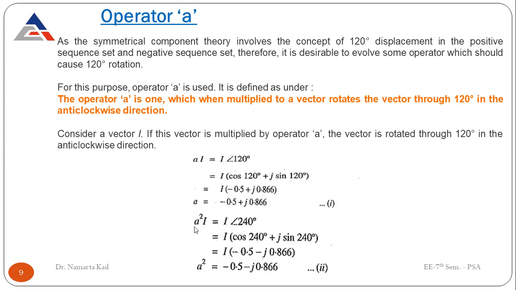Now let's see what A square is. A square means double the angle, so double the angle means 240 degrees. So cos 240 degrees plus j sin 240 degrees. The value for cos 240 is minus 0.5, and sin 240 comes out to be minus j 0.866. So what is A square? It comes out to be minus 0.5 minus j 0.866. So this is the value for A, and this is the value for A square.